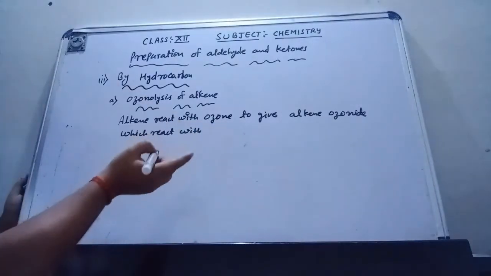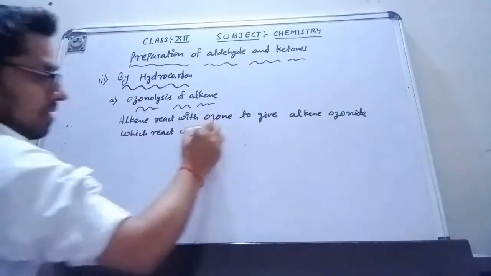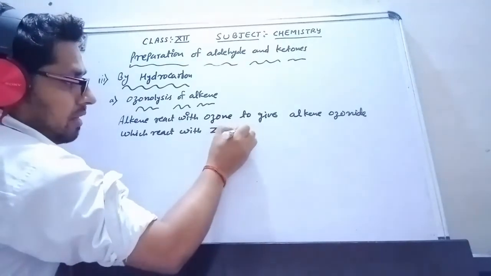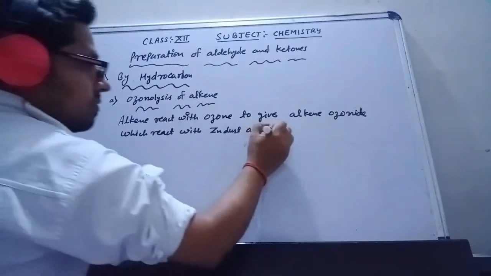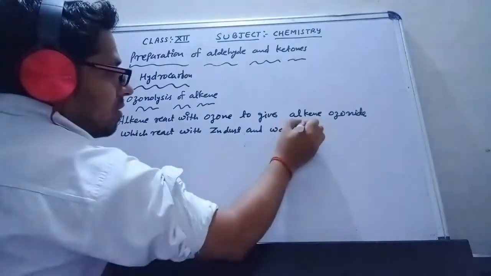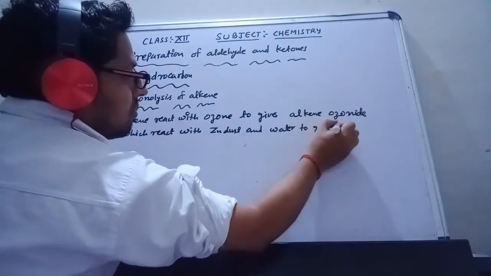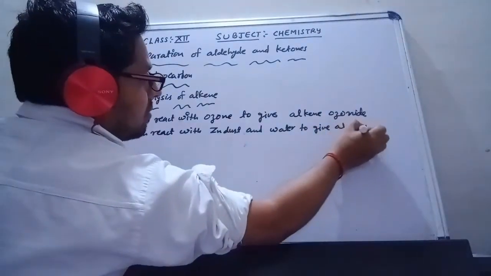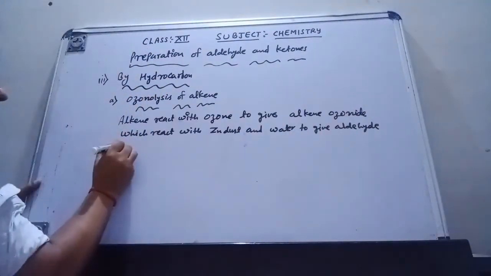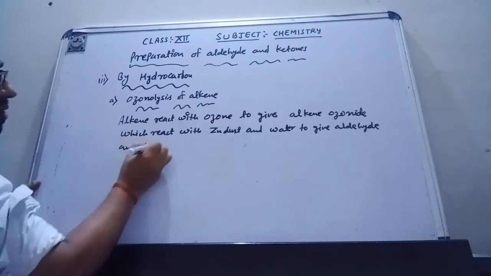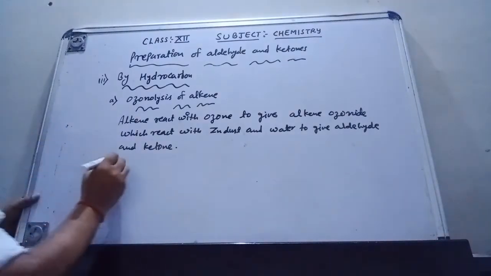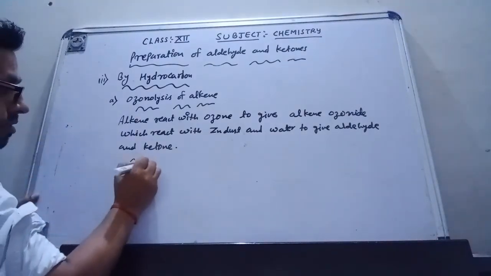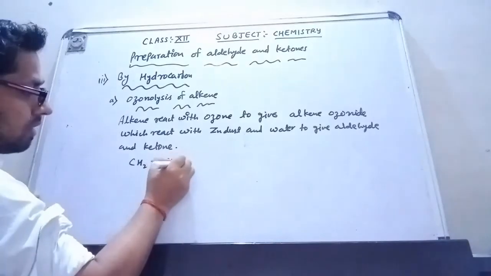This alkene ozonide reacts with zinc dust and water to give aldehyde and ketone. Let me discuss one example. Suppose I have ethene, so this is CH2 double bond CH2.